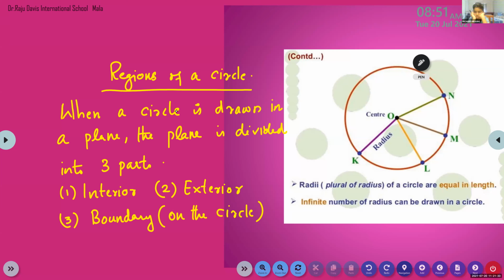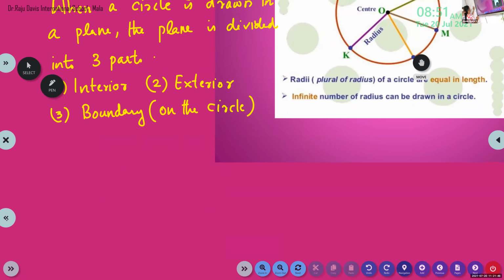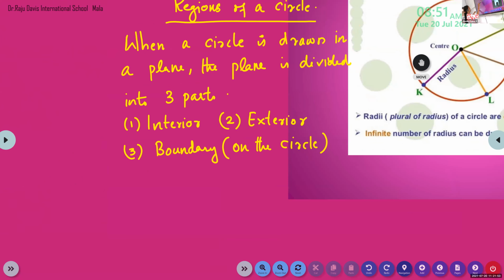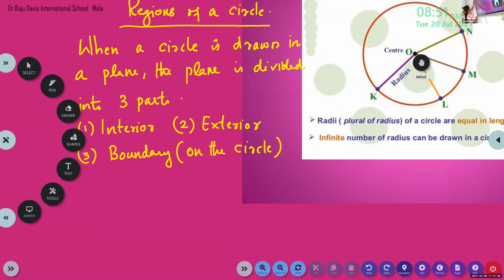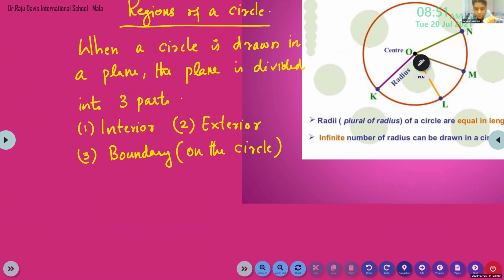Okay, children, now look here. If you want, you can draw a circle. If you do not have the compass, you can just draw a rough sketch. We can draw the circle with a pen or pencil. Yes, draw a circle and 1 point.